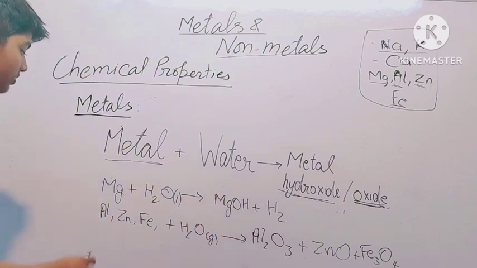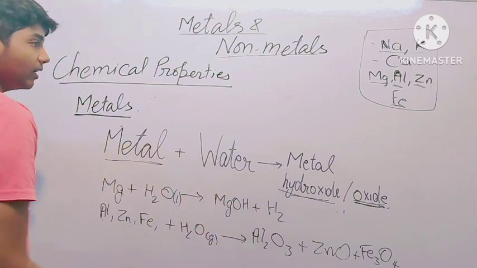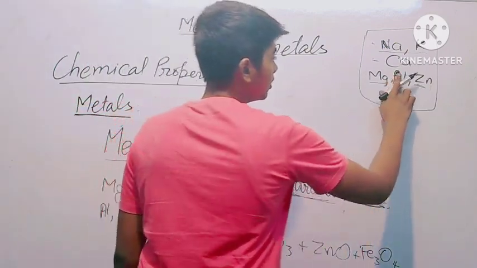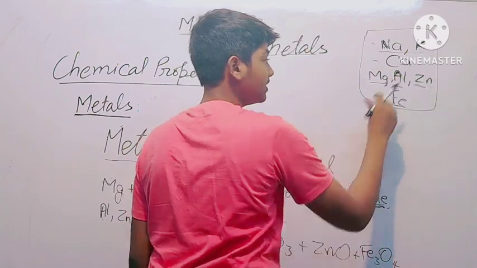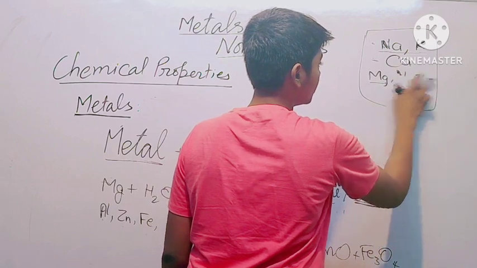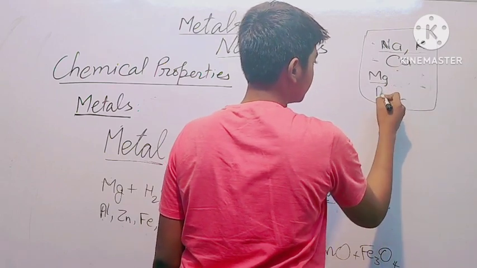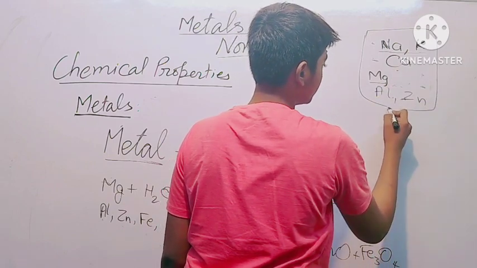So we can now see that aluminium, zinc and iron are less reactive than magnesium. And in the previous video we saw that iron is less reactive than both of these. So we can get, after magnesium, aluminium, zinc and iron.